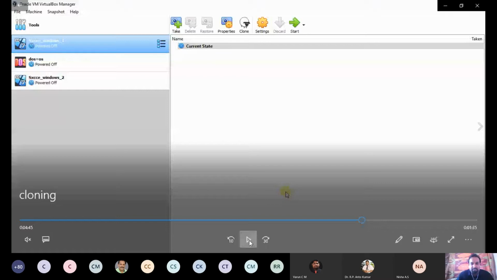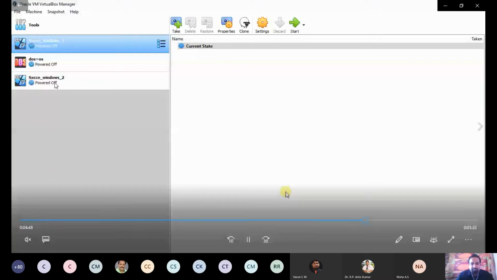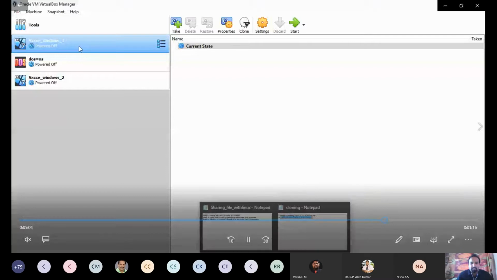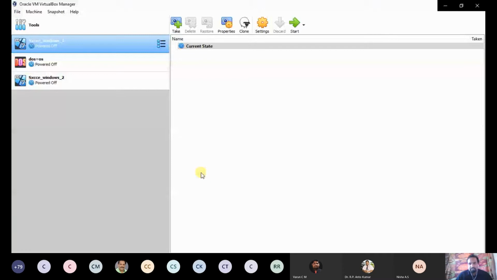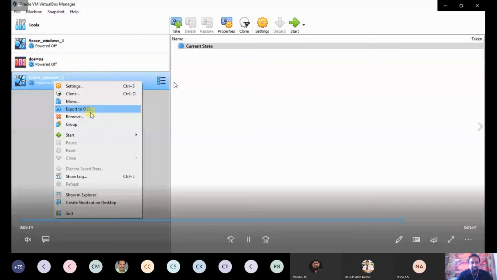Now you see, I am going to run the clone virtual machine. It's very simple. Just right click and click the option clone. That's all. Now I am going to run the clone machine. It is a virtual machine created from the XSCC_Windows_1. Now again normal start. I am giving normal start, so it will be started in a new window.